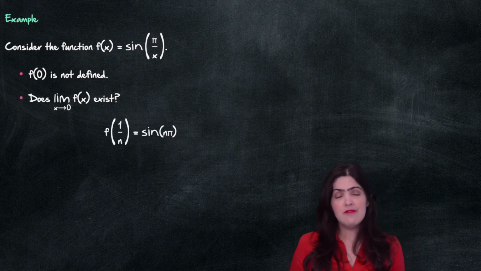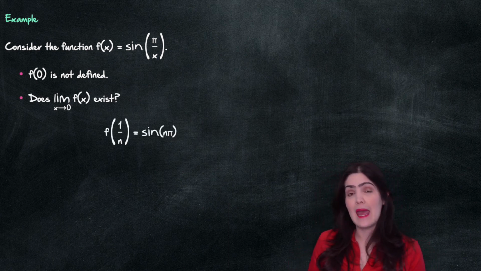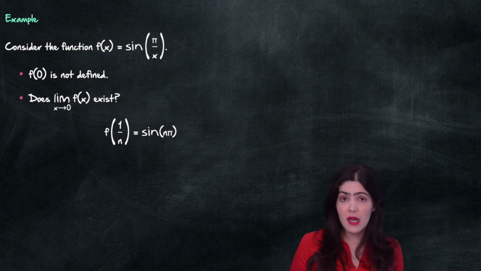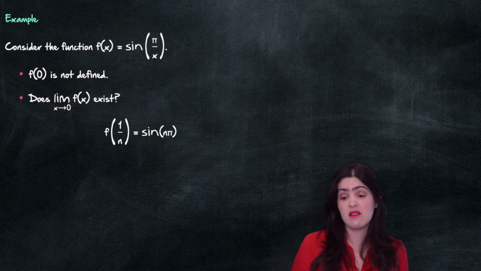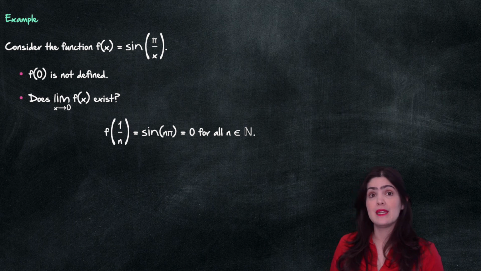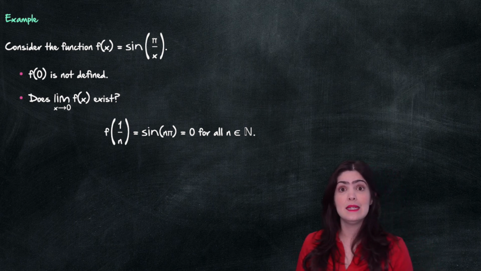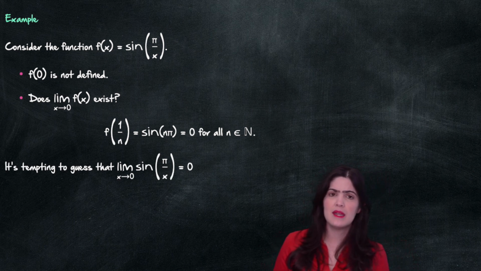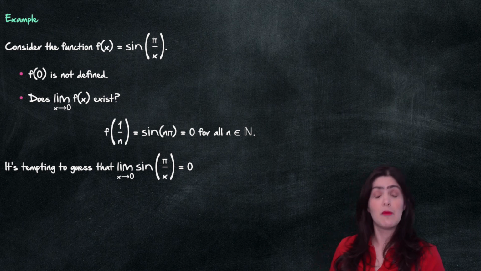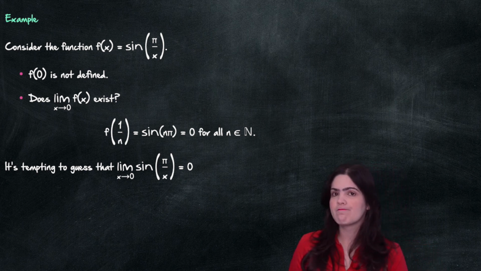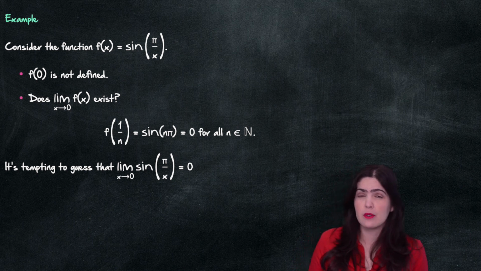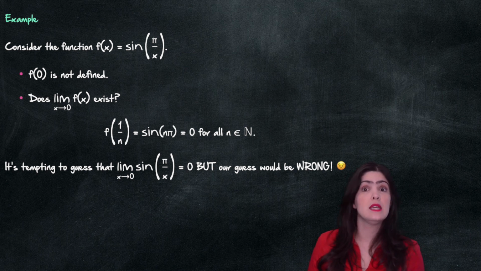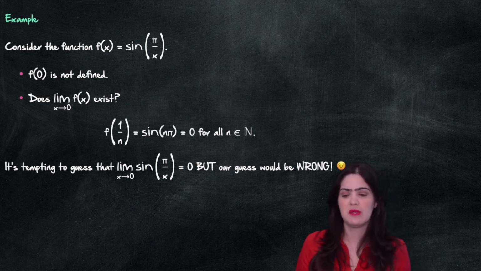Well, let's see. f of 1 over n would be sine of n times pi, and we know that if we have an integer multiple of pi, then sine is 0. So we know that f of 1 over n is equal to 0 for all n in the natural numbers. Now, it is very tempting to guess that the limit as x approaches 0 of sine of pi over x is equal to 0. It sounds plausible, but our guess would be completely wrong. You will see soon how wrong this guess would be.